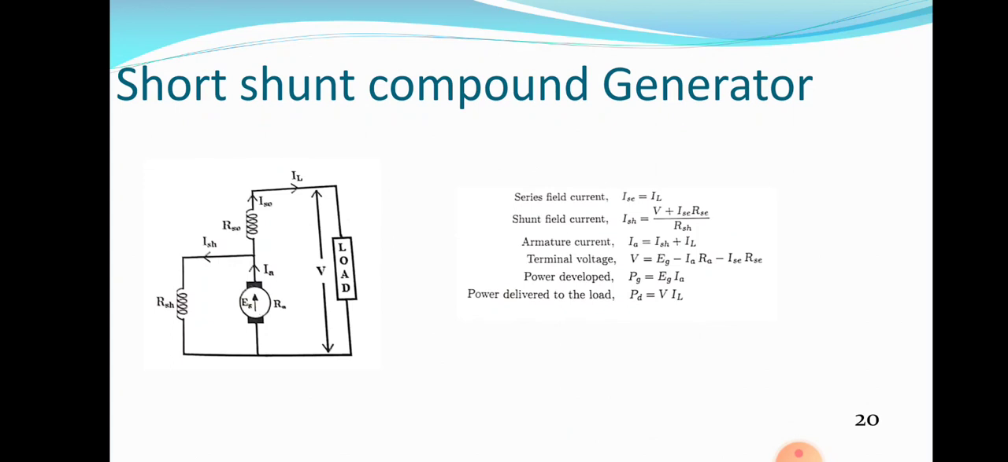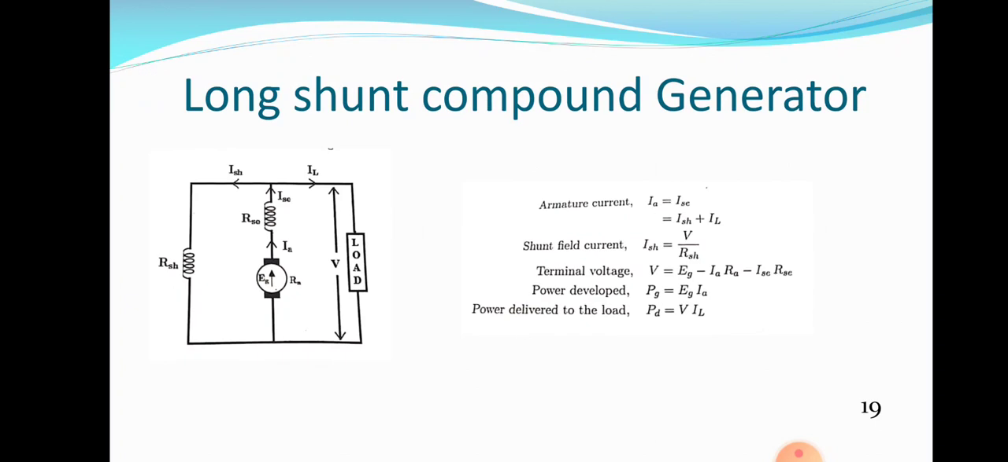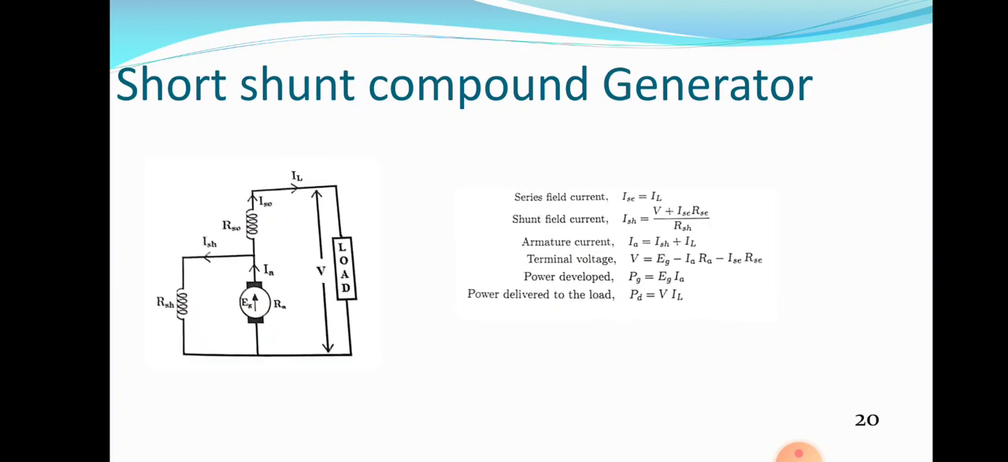What about the short shunt compound generator? In this, first of all, the armature is connected in parallel with the shunt field winding. That combination is connected in series with the series field winding. So look at the difference between long shunt compound and short shunt compound. Long shunt compound means the armature is connected in series with the series field winding first. After that, the whole combination is connected in parallel with the shunt field winding.